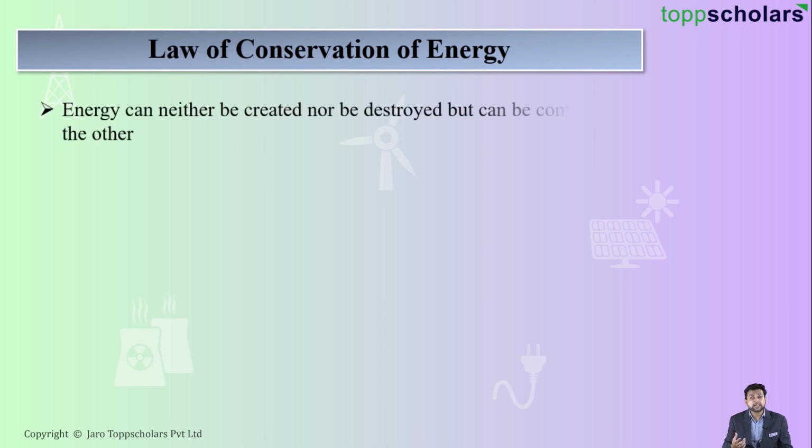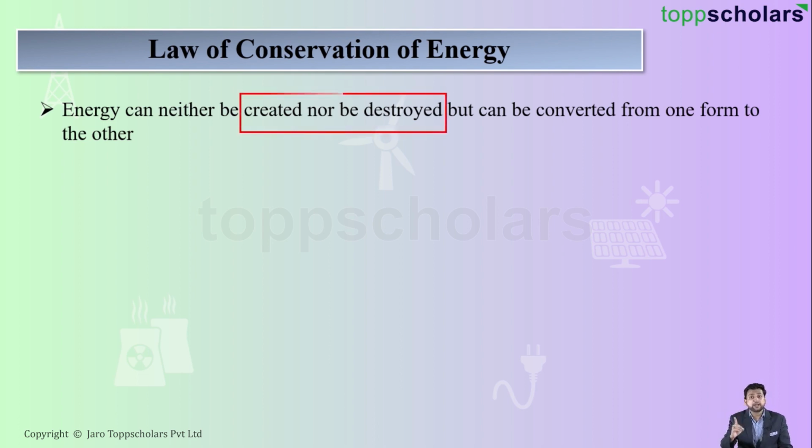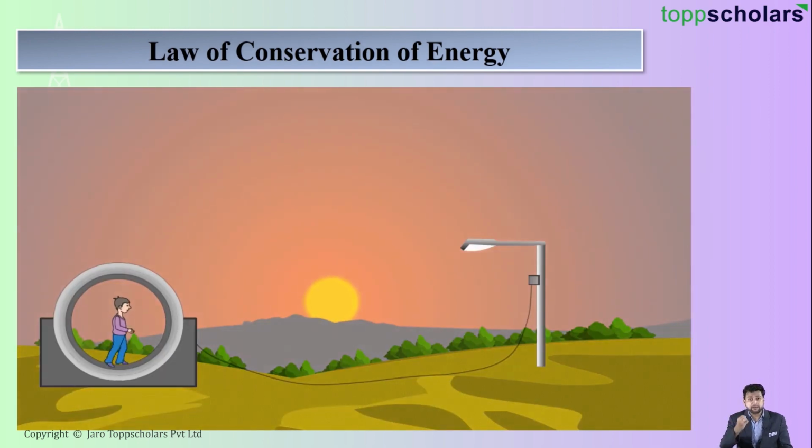The law of conservation of energy is defined as that energy can neither be created nor be destroyed. What? Energy can neither be created nor be destroyed, but it can be converted from one form to another form. Just like in the example, we can observe.